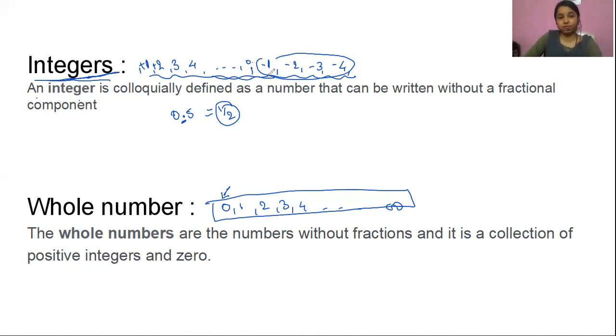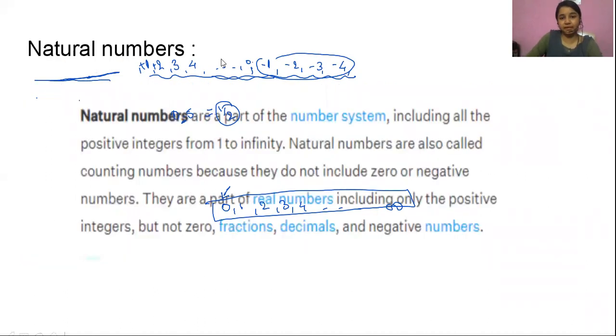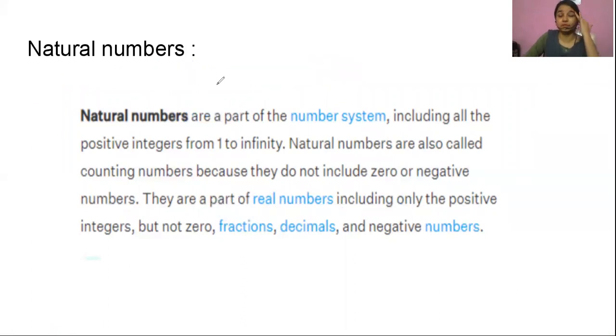Now, suppose I collect the numbers without zero. That means excluding zero. If I collect the numbers like 1, 2, 3, and those are also absolute numbers, not fractions, right? So these are called natural numbers. So what are natural numbers? The numbers which don't include zero, right, are called natural numbers.